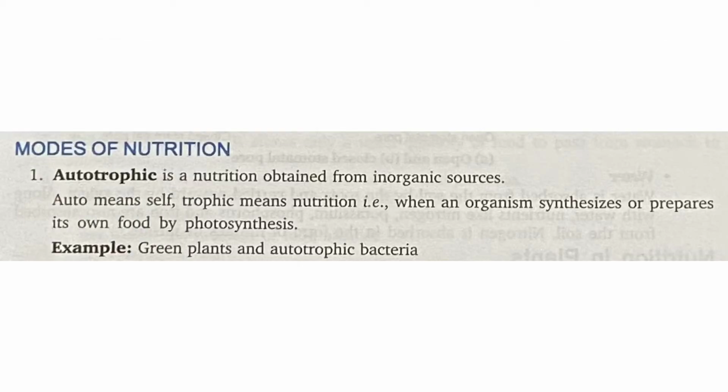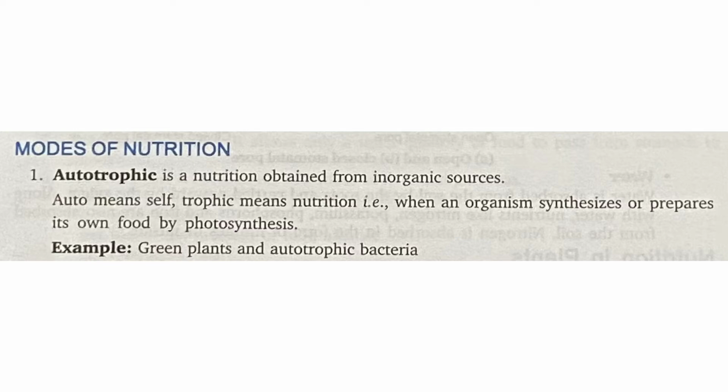Let us study these modes of nutrition in detail. First one, autotrophic. Autotrophic is a nutrition obtained from inorganic sources. Auto means self and trophic means nutrition, which means obtaining one's own nutrition by itself. That is, when an organism synthesizes or prepares its own food by the process of photosynthesis. We know that green plants prepare their food by the process of photosynthesis in the presence of sunlight. So, green plants are autotrophs. In the same way, autotrophic bacteria also prepare their own food by themselves.